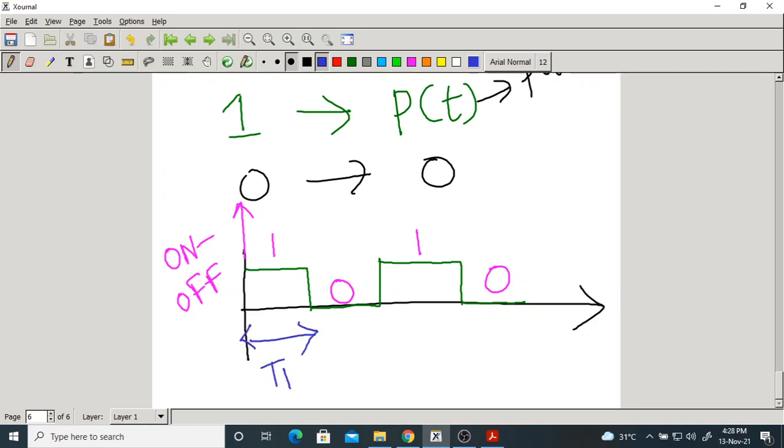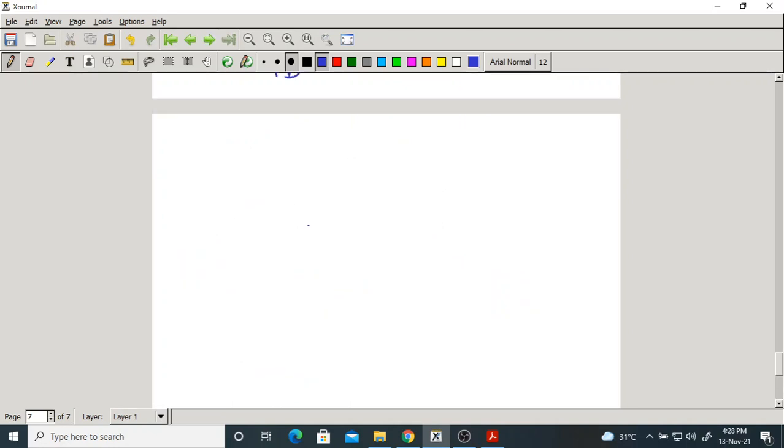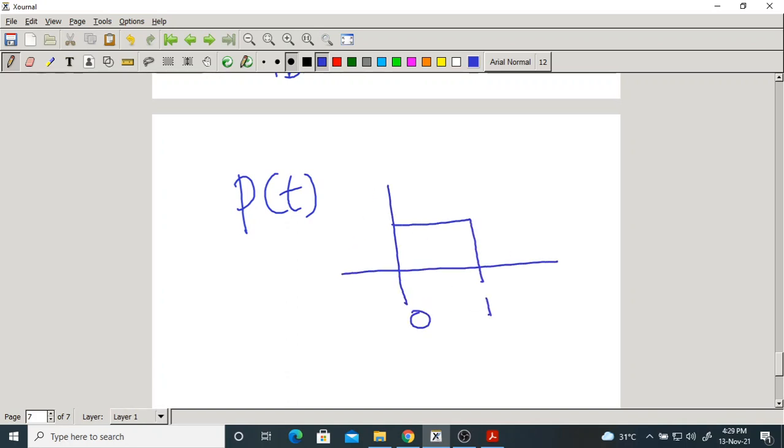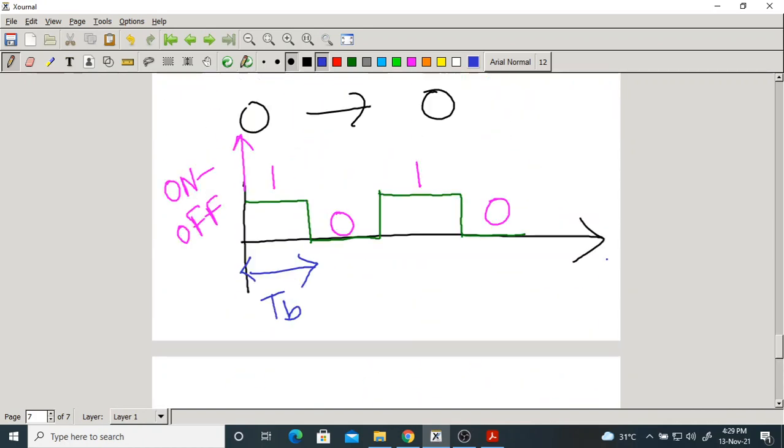Every T B seconds we get a new bit. What is the pulse now? P of t is this pulse, from 0 to T B. Now this is the on-off coding.